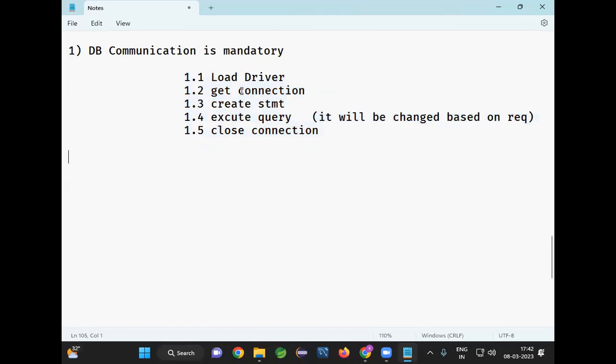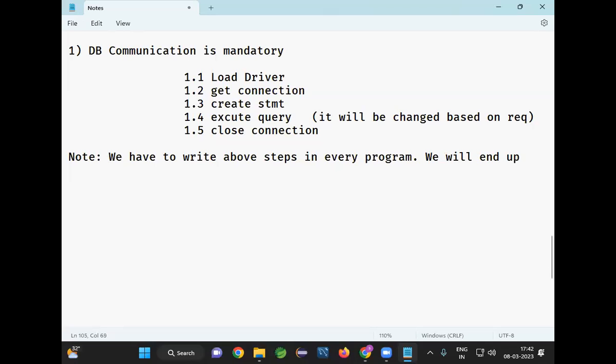So everybody has to write the above 5 steps in every project, in every program. We will end up writing repeated code, and that repeated code we are going to call boilerplate code.